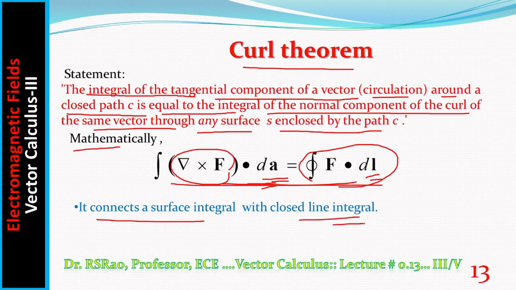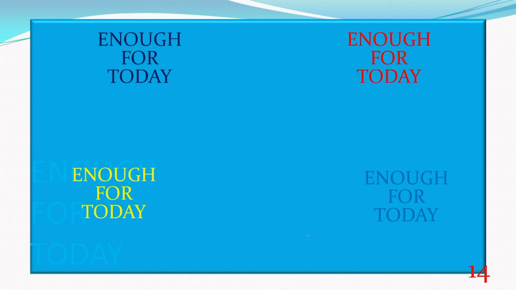As already mentioned, not once but several times, volumes are always associated with closed surfaces, and open surfaces are always associated with closed line integrals. So the connection between volume integral and closed surface integral, or open surface integral and closed line integral, is obvious. This is what I want to share with you in the present session.